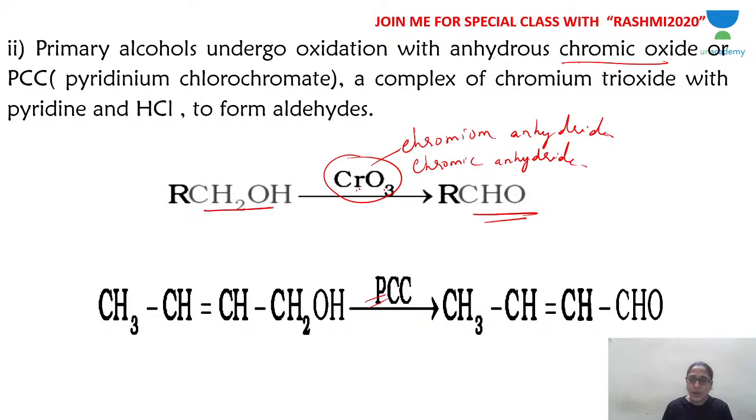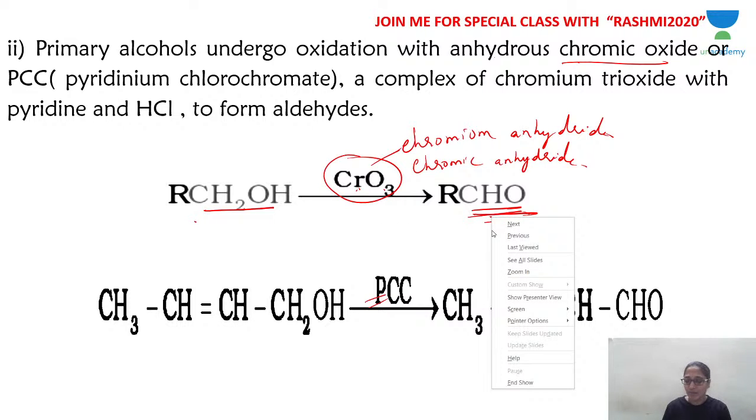So CH2OH is oxidized by CrO3 into CHO. Again, the same number of carbon atoms in the aldehyde as in the primary alcohol.